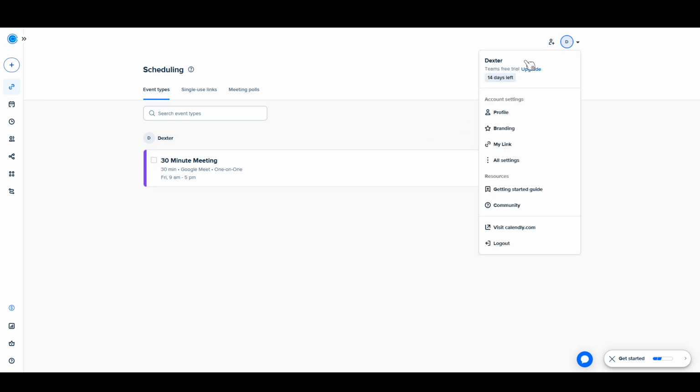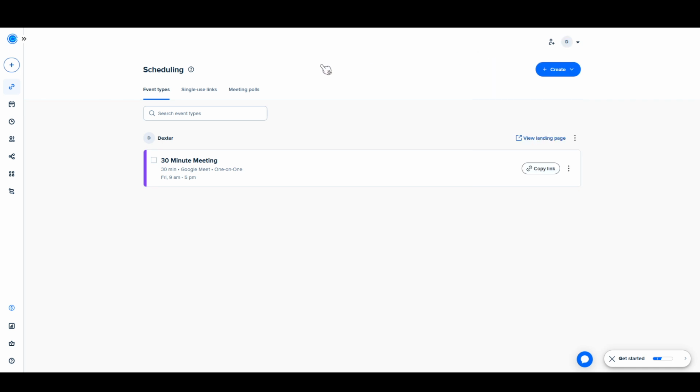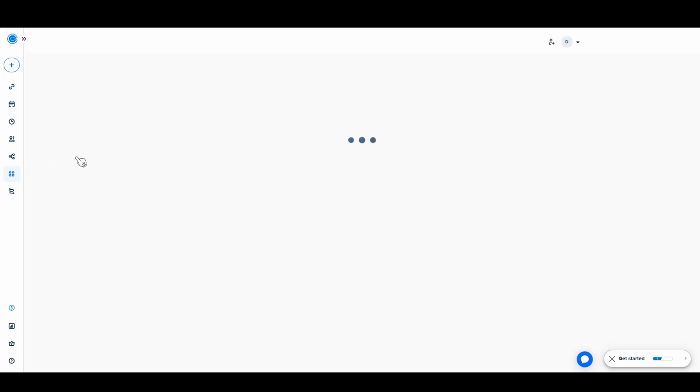Once you've logged in, take a glance at the left-hand sidebar. You'll see a series of icons there. One of them looks like a set of 4 blank squares. This is the one you need to click, as it represents the Integrations and Apps section.